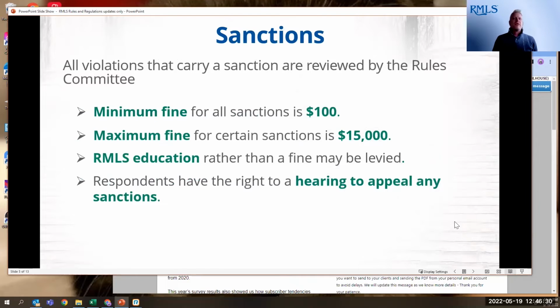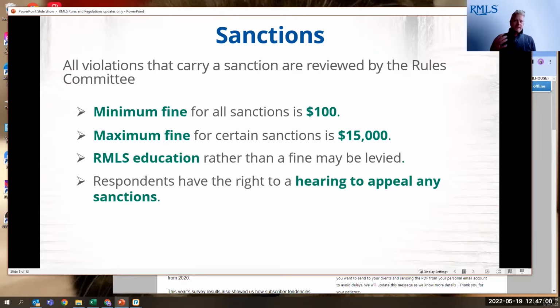Other changes to the rules and regulations is the minimum fine for all stations was raised to $100. It used to be $25. And this provides a really great thing. That means that any violation that is going to get a fine has to be reviewed by our rules and regulation committee. It used to be any fines that were less than $100 were just levied by our data accuracy department. Now, because all fines, the minimum is $100, they're all reviewed by the Rules and Regulations Committee.